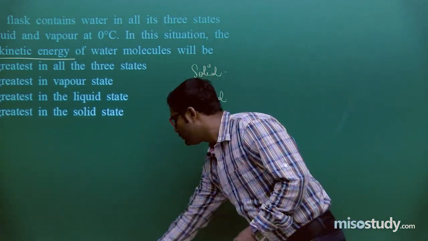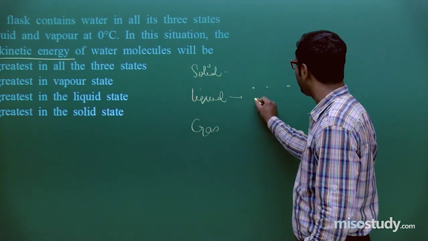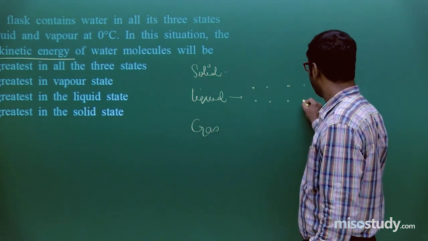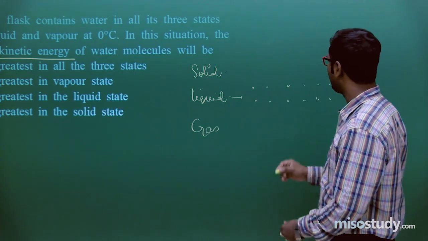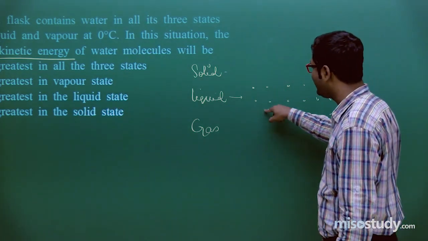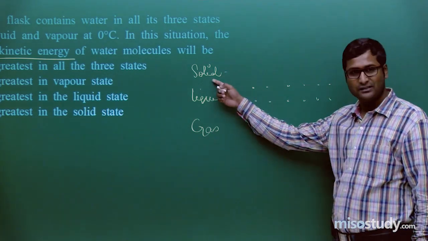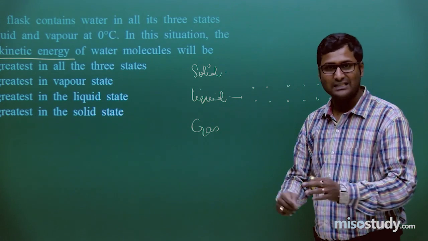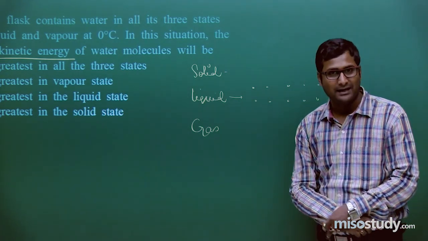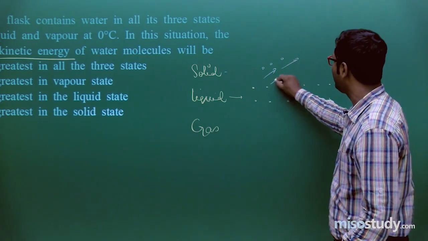If I talk about liquid molecules, as we know, in liquids there is a little more gap than in solid molecules. If there is a gap, that means there is less intermolecular force of attraction in comparison to solid. Then there is movement and the randomness will increase.